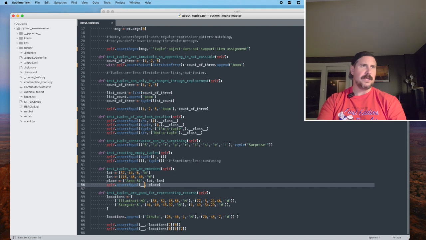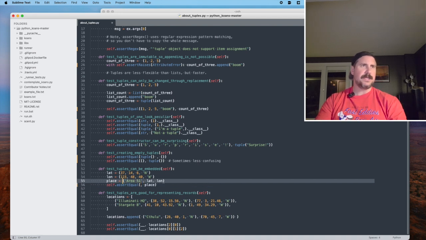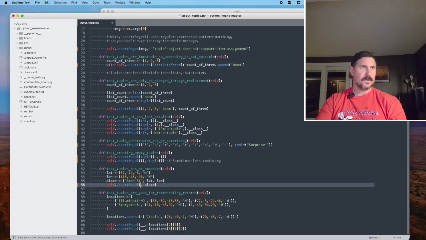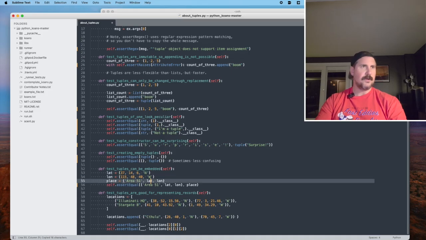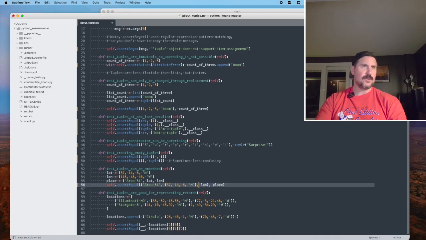I think what they want is for us to take place and replace the values for lat and lon with the actual embedded tuples themselves. Let's try that.